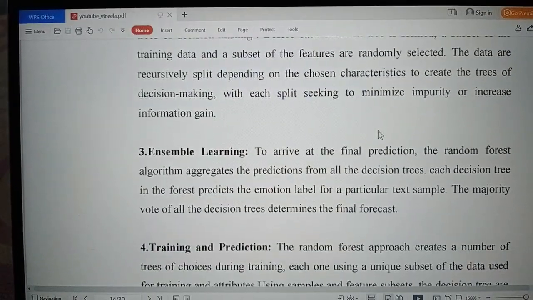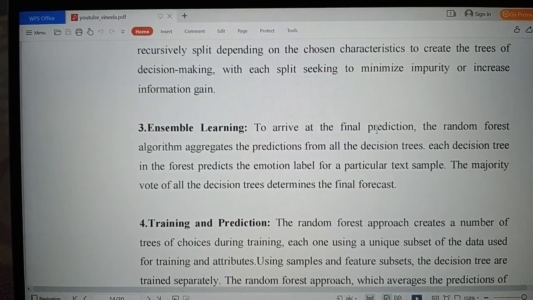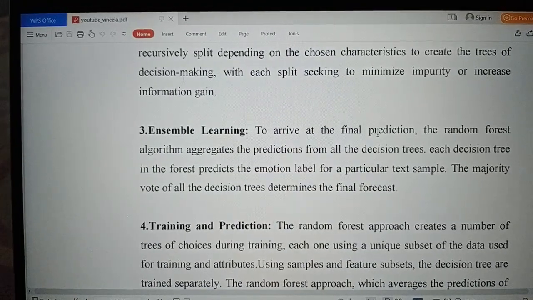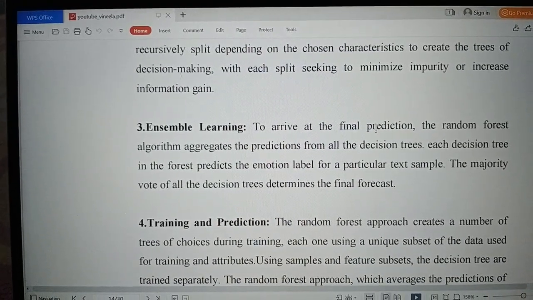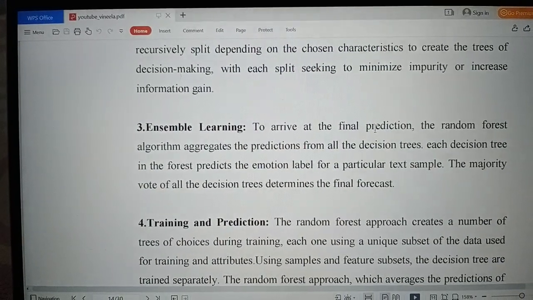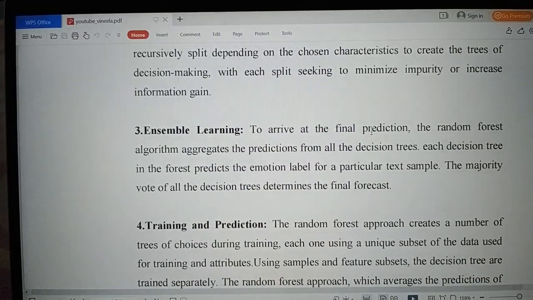Next is ensemble learning. To arrive at the final prediction, the random forest algorithm aggregates the predictions from all the decision trees. Each decision tree in the forest predicts the emotion label for a particular text sample. The majority vote of all the decision trees determines the final forecast.